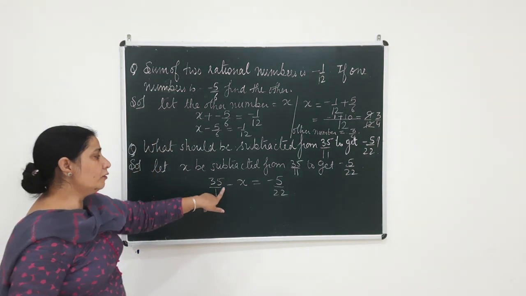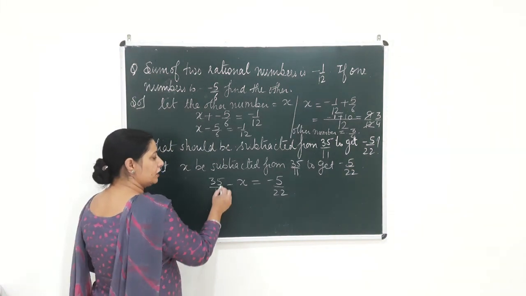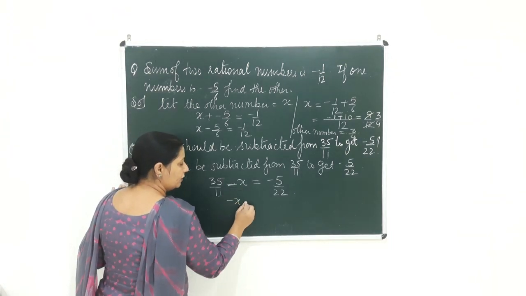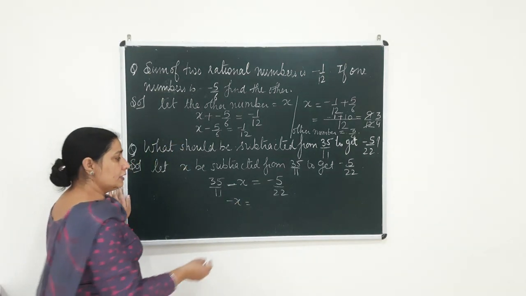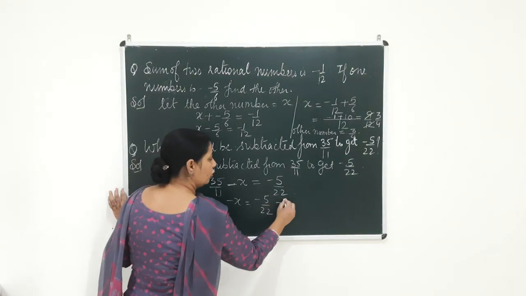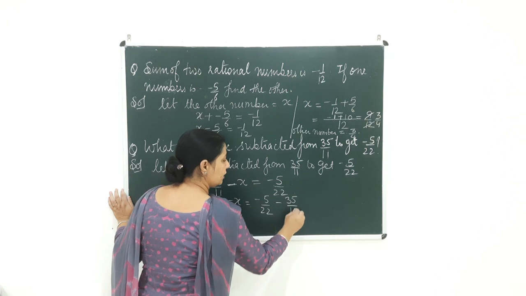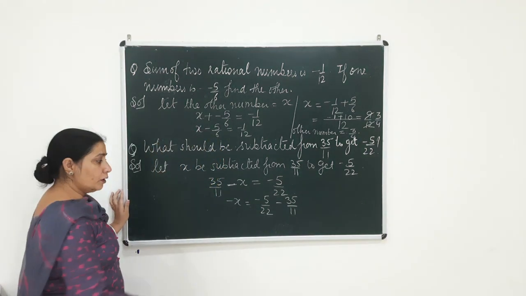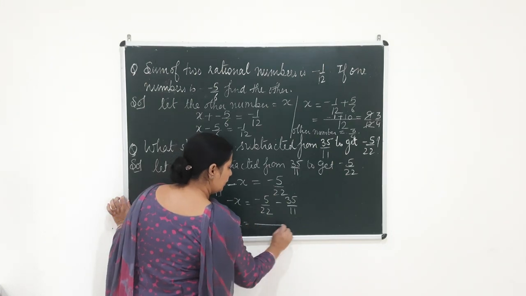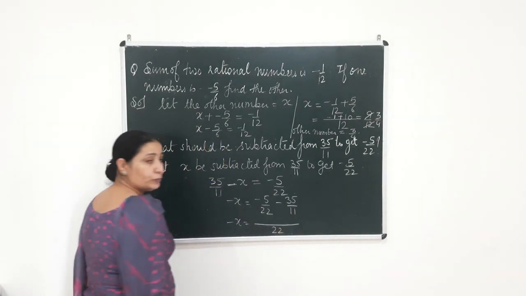Now to get this value of x, first of all shift this 35 by 11 to that side. So minus x will be left on the left hand side. This will be equal to minus 5 by 22, and this will go to that side and become minus 35 by 11. Now let us take the LCM beta. The LCM of 22 and 11 will be 22.